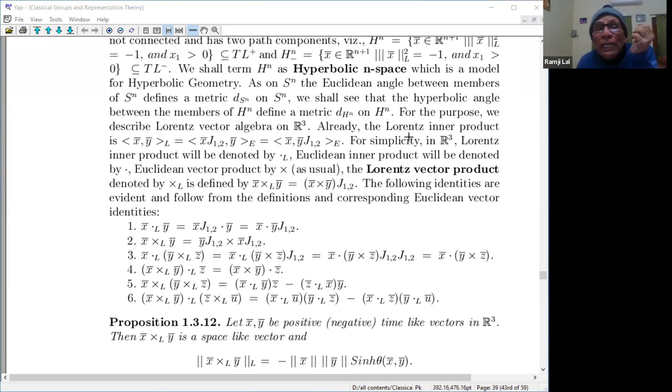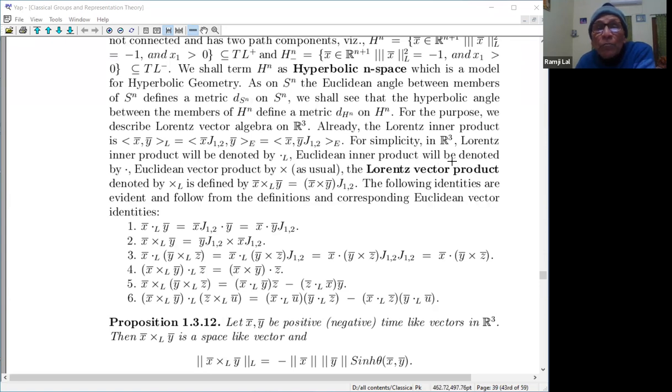So everything is coming from H2, not the whole region, though you can transfer to Hn here. So I'm coming again to the usual vector algebra here. For the purpose, we describe Lorentz vector algebra in R3. For simplicity in R3, the Lorentz inner product I'll denote by dot L, just as a dot is an inner product for E, and dot E will denote the Euclidean inner product, the Euclidean dot product.